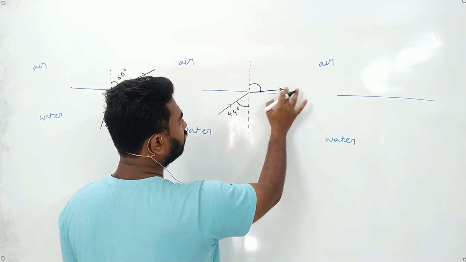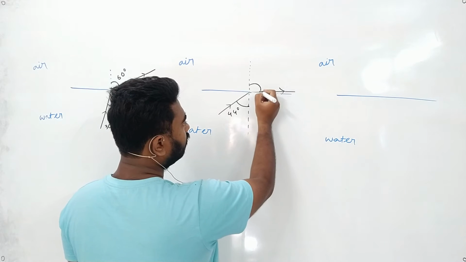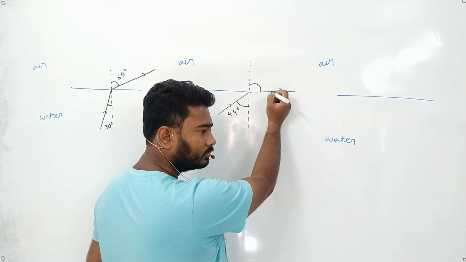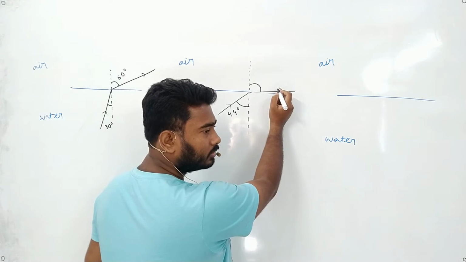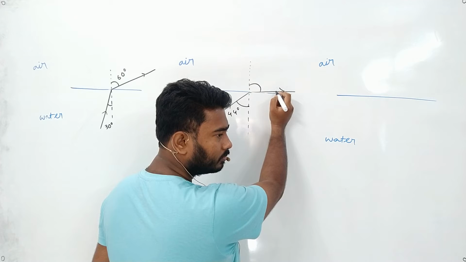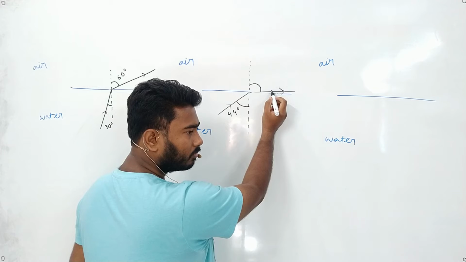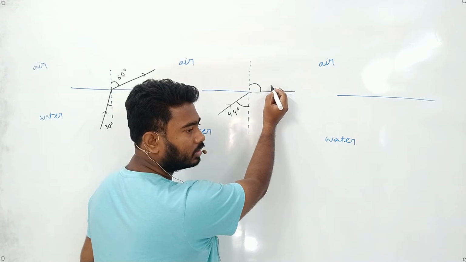Tell me a value for this angle. Chandrima, I'm waiting for you. Yes, sir. I'll tell you. Yes, tell me a value fast. Tell me a value for this angle, Chandrima.